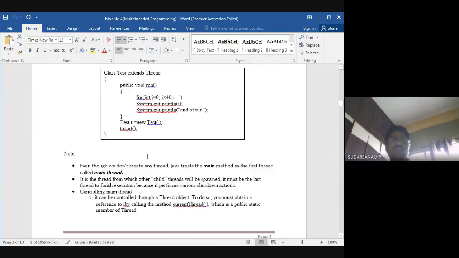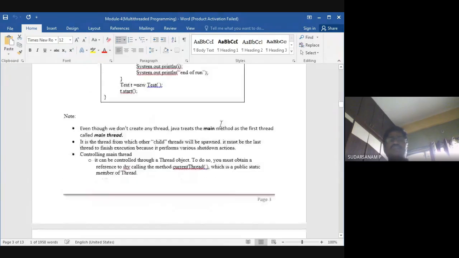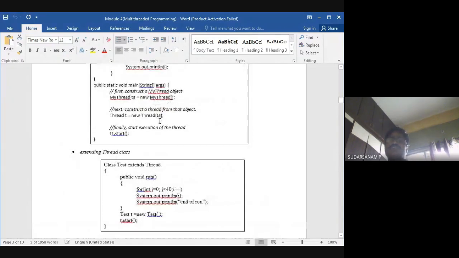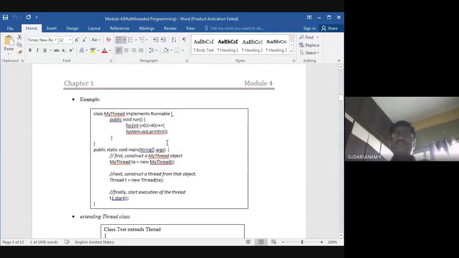Now note this, this one is just for understanding how to write one thread, but in the examination don't write this. In the next program you have to write it, because at least a minimum of two threads you have to write. Otherwise, this is a simple program, just one thread written like a normal program. So how to create the object, how to initialize the object, how to run the program.